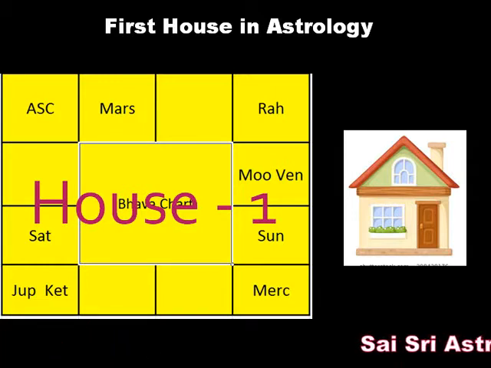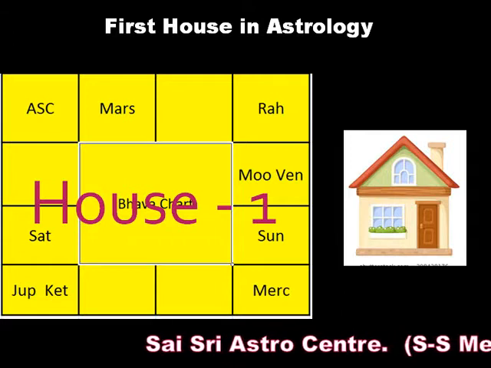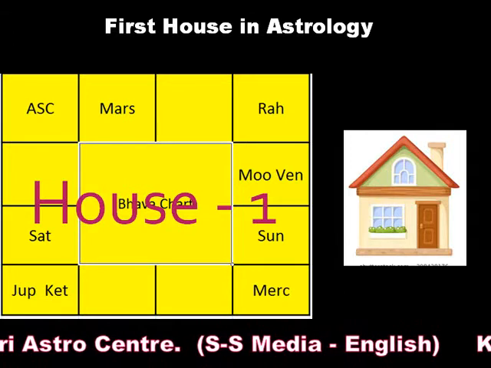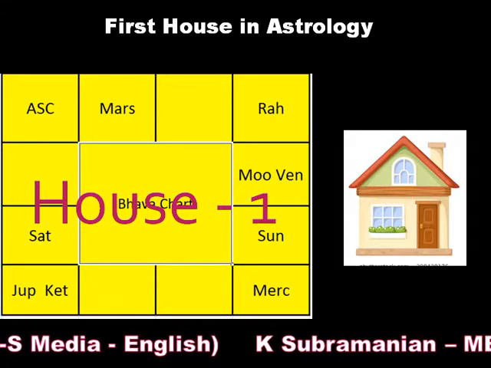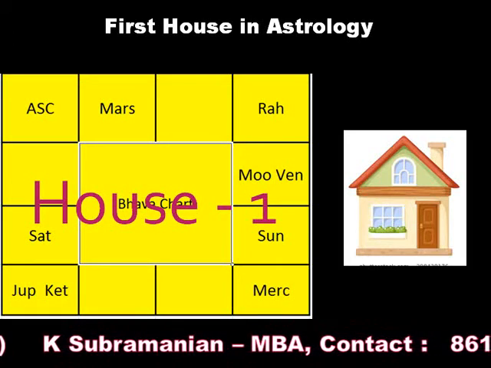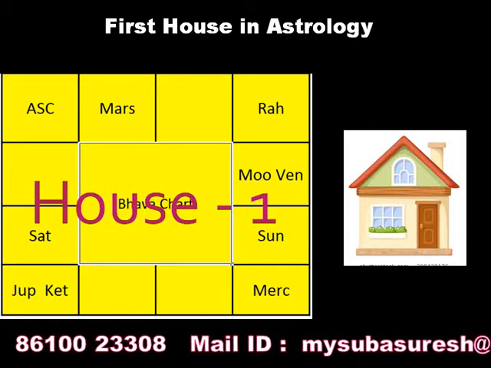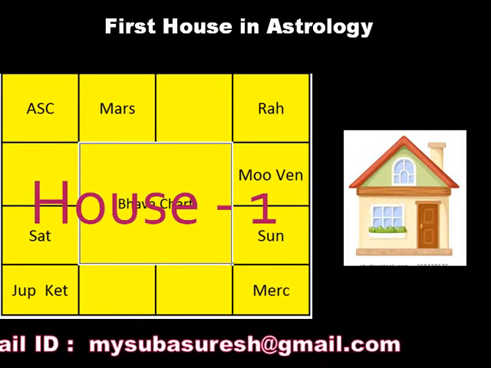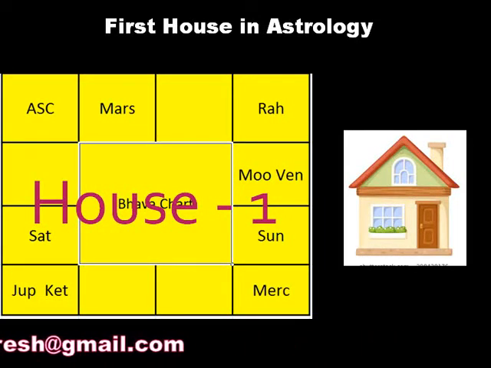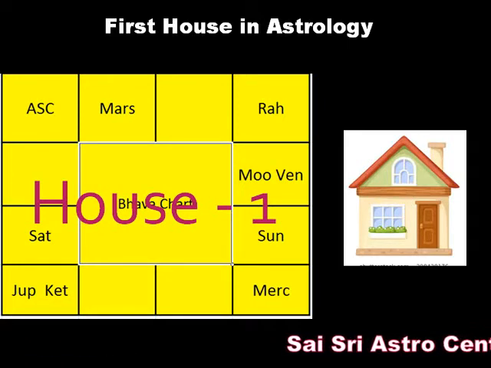So the first house indicates that if there are any bad planets on that particular place, that is in the ascendant, there are chances that a person may get infected, get some illness, frequent diseases like that. Now we have to differentiate which are the good planets and bad planets.